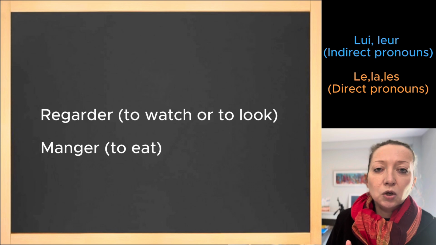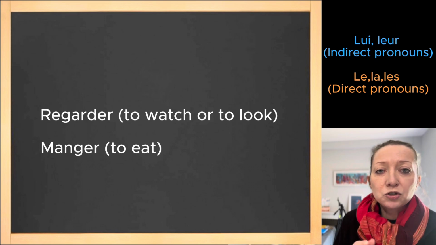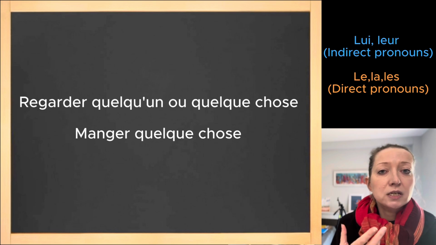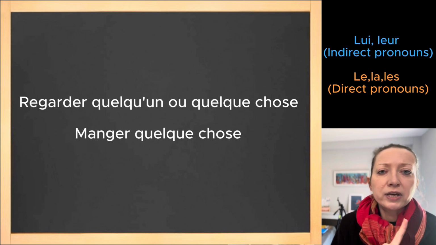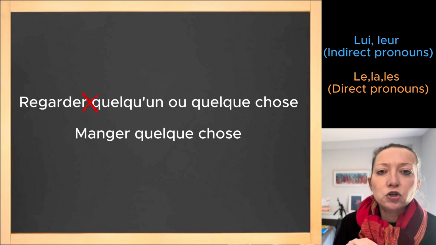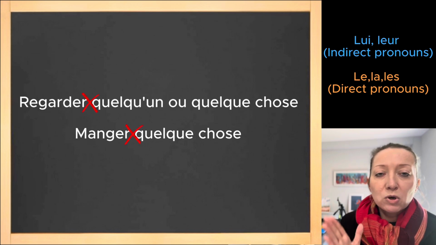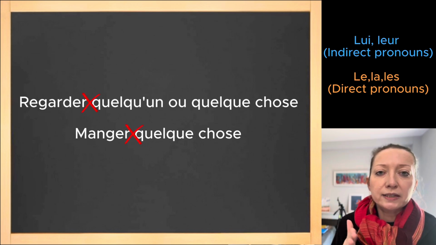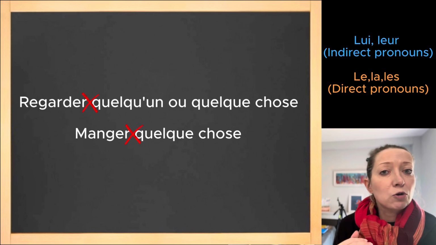Now let's take the verb regarder ou manger. These two verbs do not take a preposition. You would say regarder quelqu'un, pas regarder à quelqu'un, regarder quelqu'un, no preposition there, ou manger quelque chose, no preposition there. You wouldn't say manger quelqu'un. Manger quelque chose, regarder quelque chose ou quelqu'un, no preposition.